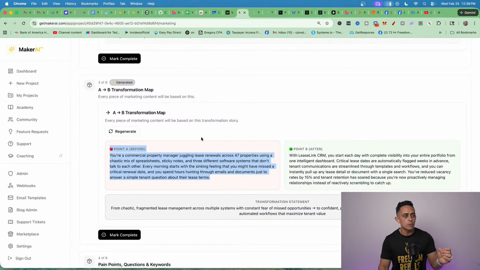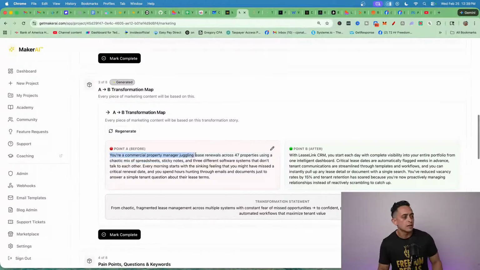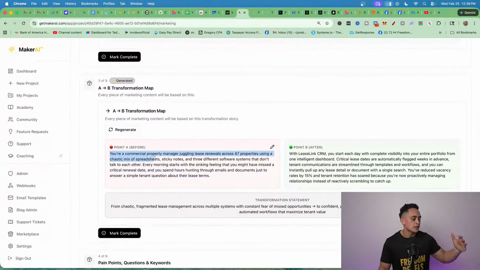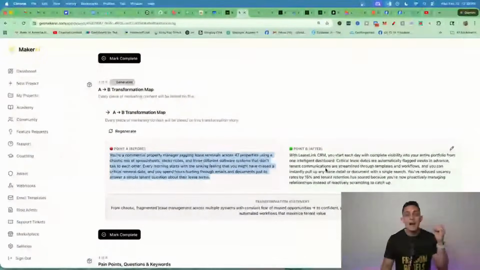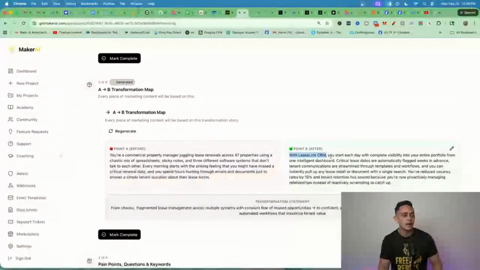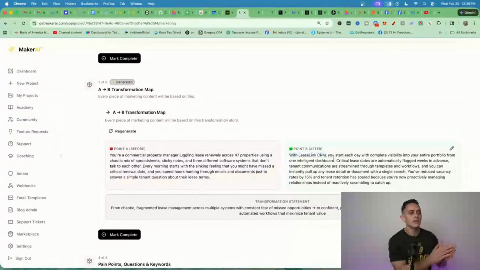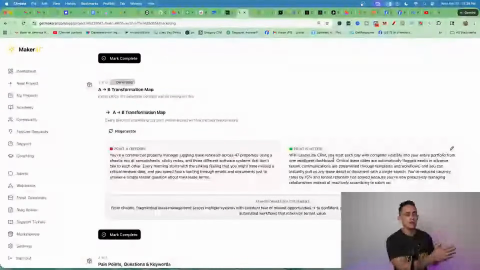And our software, or the thing that we're selling, is point B. So if they're at point A, it says you're a commercial property manager juggling lease renewals across 47 properties using a chaotic mix of spreadsheets, blah, blah, blah. Point B, after they use our software, says with LeaseLink CRM, you start the day with complete visibility into your entire portfolio from one intelligent dashboard.